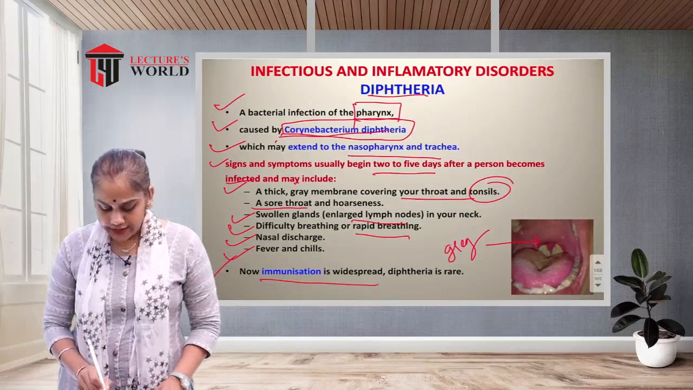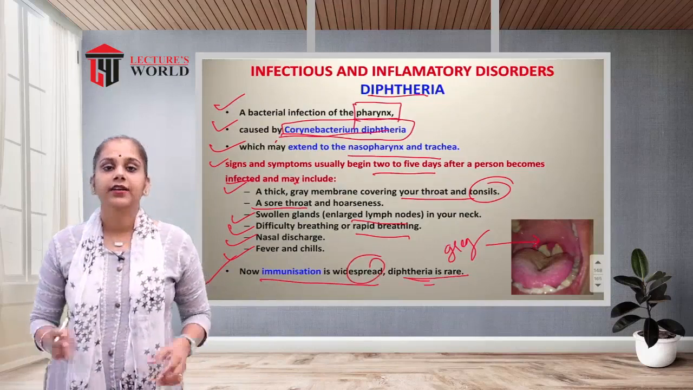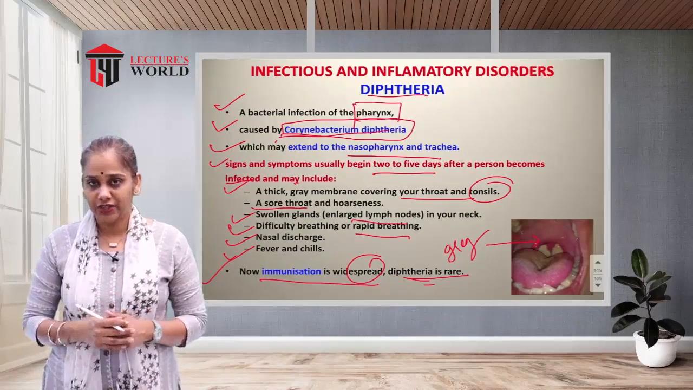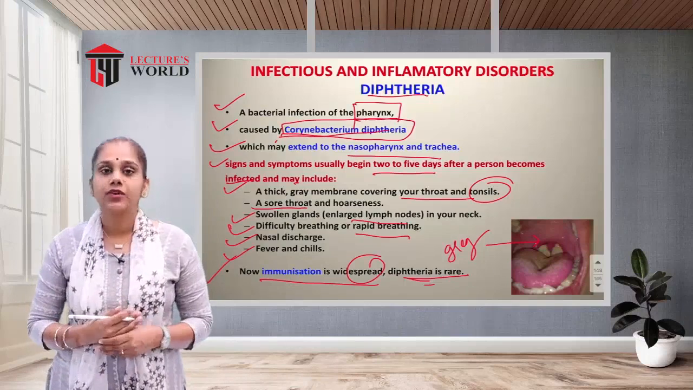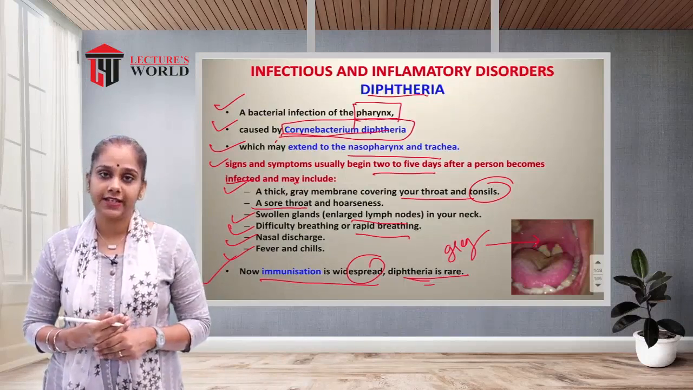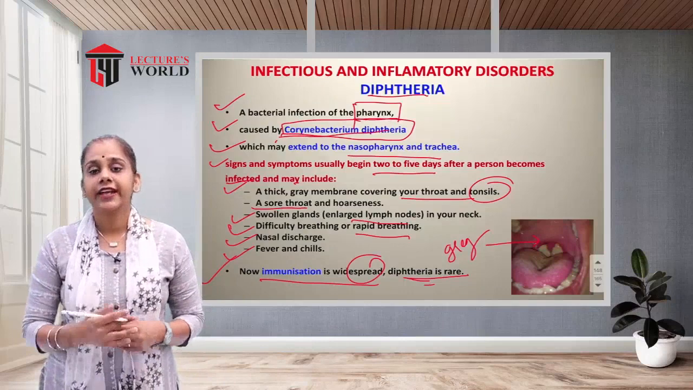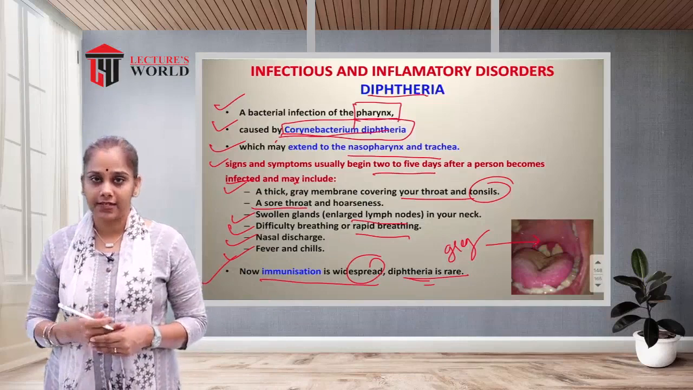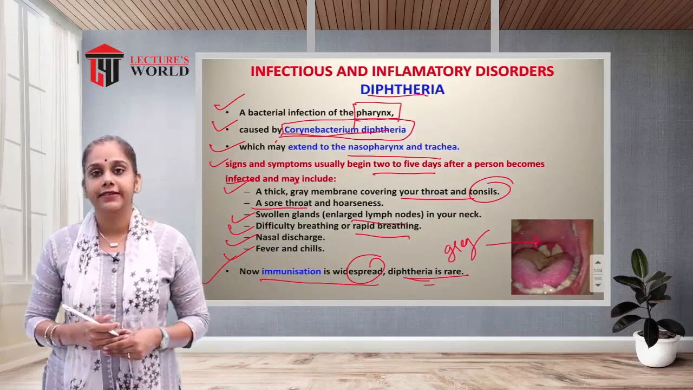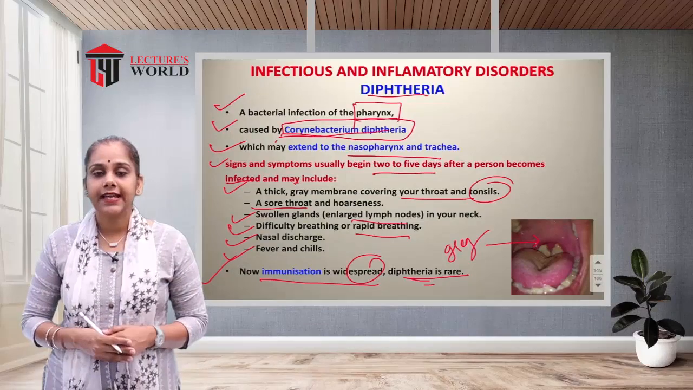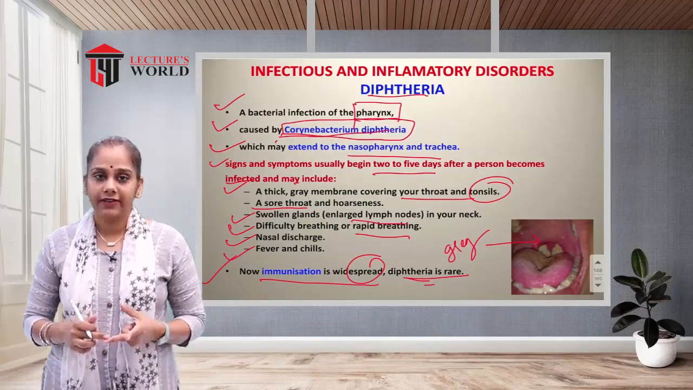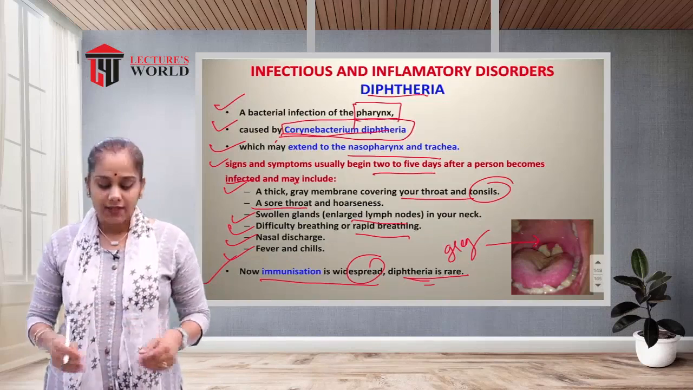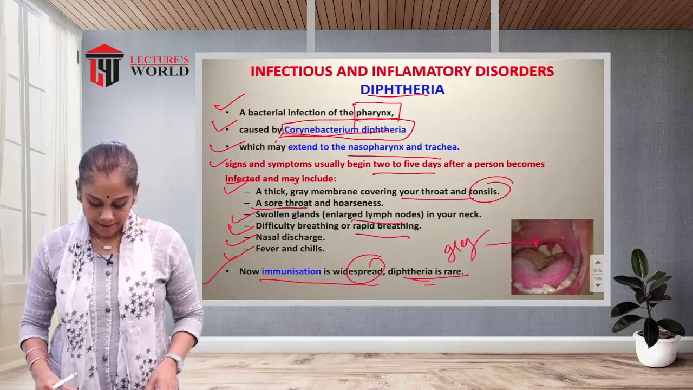Now that immunization is widespread, diphtheria is rare. Nowadays diphtheria is very rare, not a common condition. Why? Because immunization or vaccination is available in today's era. The vaccine is DPT: diphtheria, pertussis and tetanus. This vaccine is given to children at the age of 6 weeks, 10 weeks and 14 weeks after birth. So this is about diphtheria.